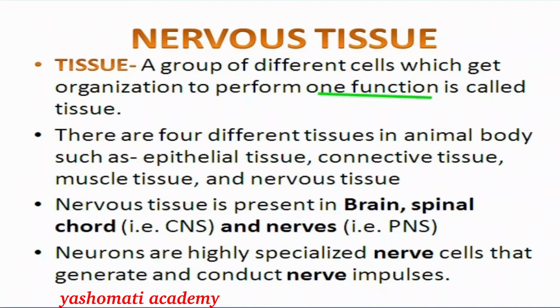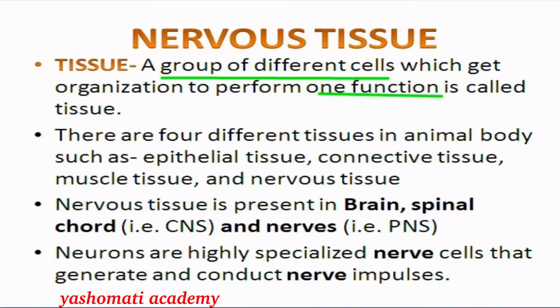So group means that there may be one type of cell or maybe different types of cells. When different types of cells get organized, meaning they start working together to perform one function, then it is called a tissue.